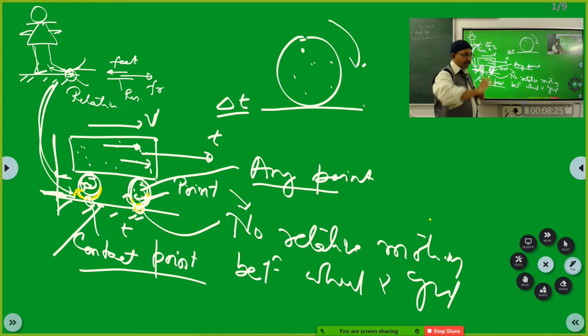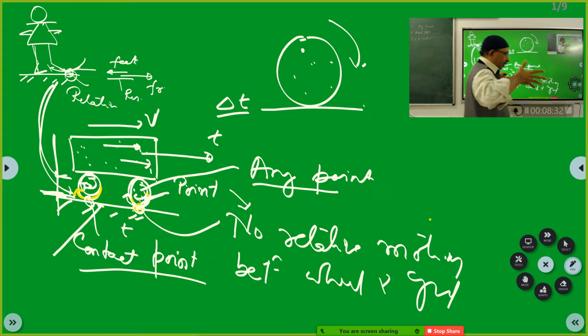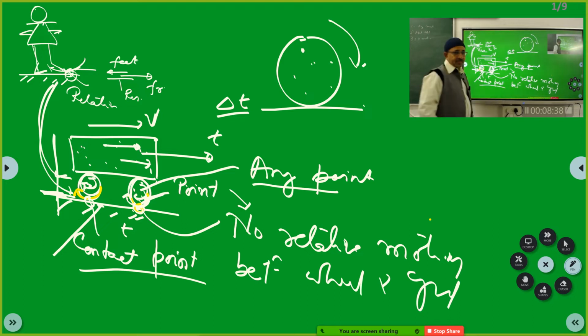Come on, use your common sense and tell me. The wheel is rotating. Assume that my hand is the wheel. The wheel is rotating and the bus is moving. So what have you got to say about these points on the wheel? Come on, think and tell me. They are in motion. Correct. Good. Somebody said they are in motion. I am very happy, you make some sensible statement. Yes, they are in motion.